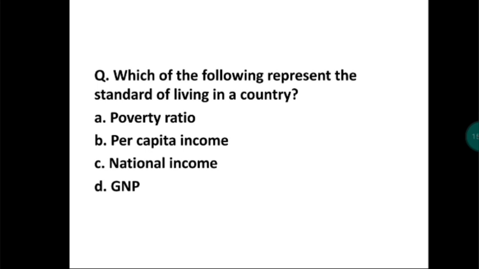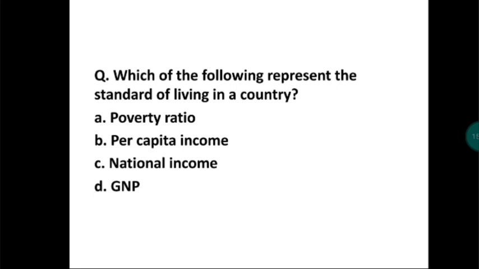Now the next question is, which of the following represents the standard of living of a country? This is also an important question. The options are poverty ratio, per capita income, national income, and GNP. Now I want to tell you what per capita income is.